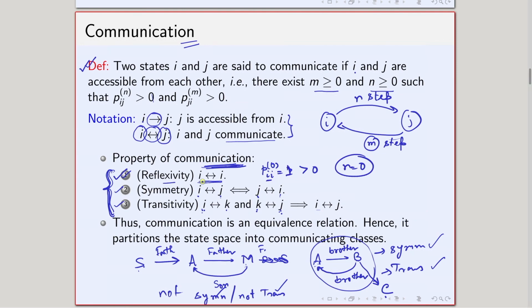So this reflexivity holds true, that i is communicating with i, and i is communicating with i on the other hand also. So this is true. Now think about this symmetry.